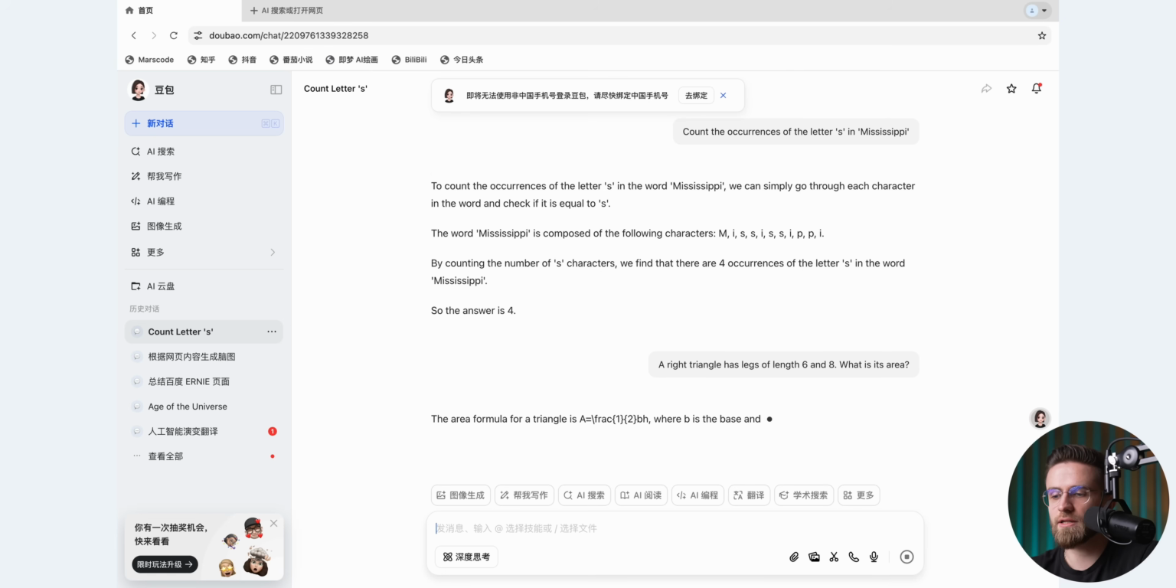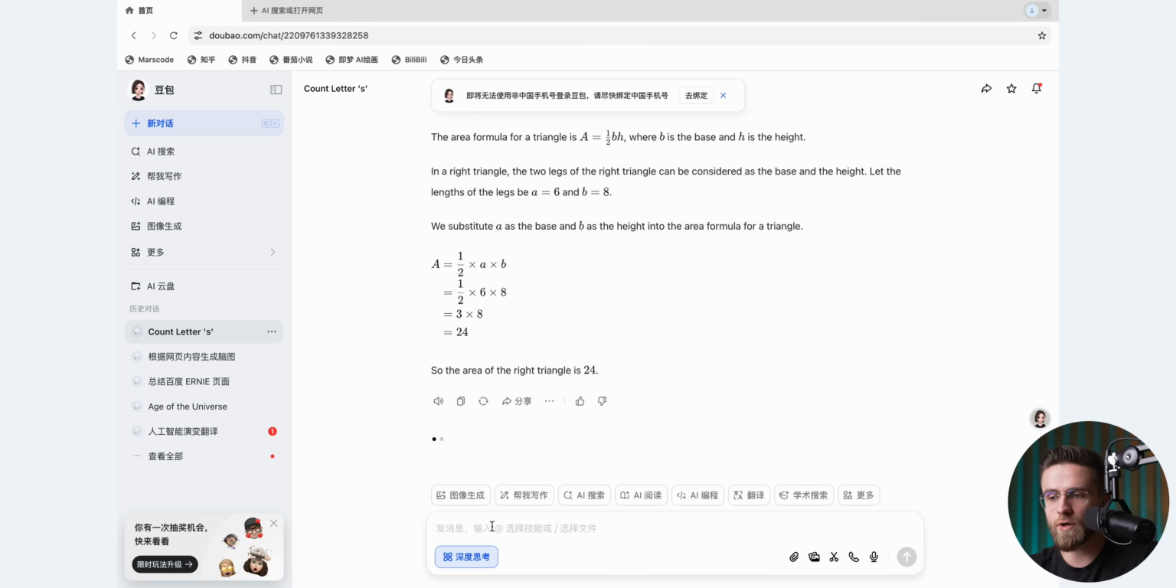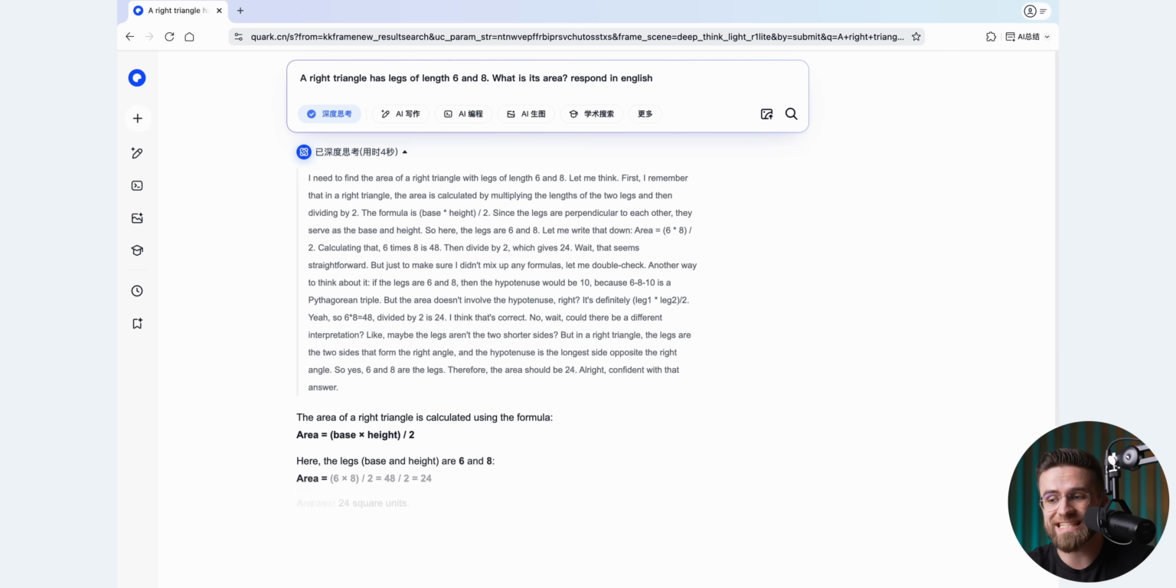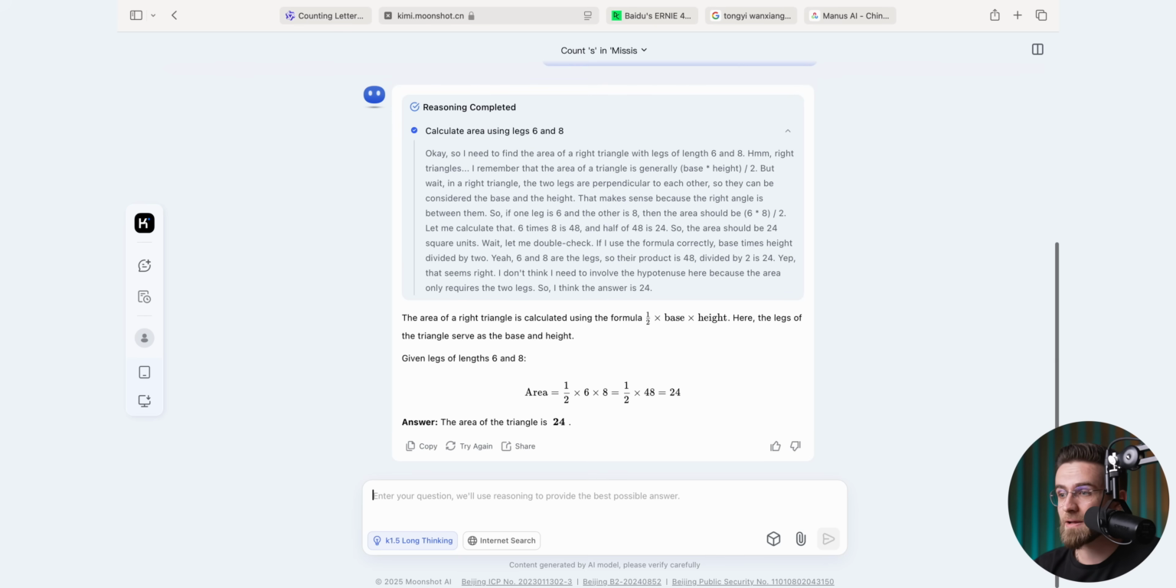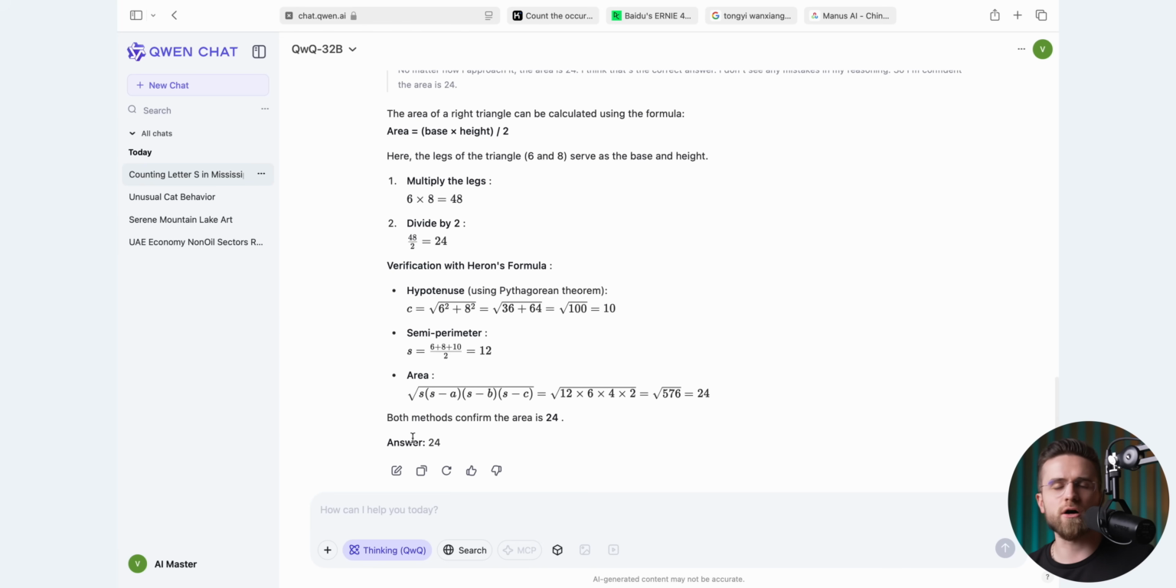Every grader could do it. Doubao doesn't go into much detail, while other AIs give plenty of reasoning for their actions. All give correct answers, but Quark and Kimi format the responses in a simple, direct way. Quen, on the other hand, adds a lot of extra fluff.